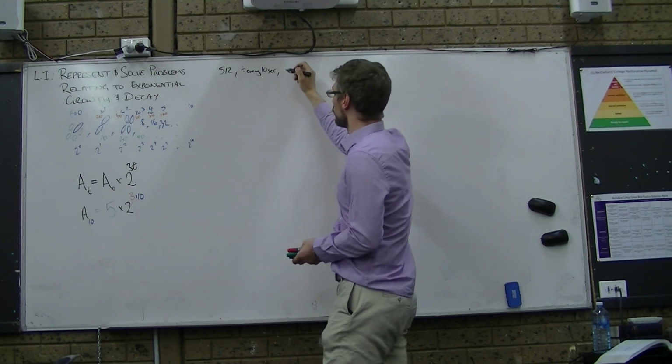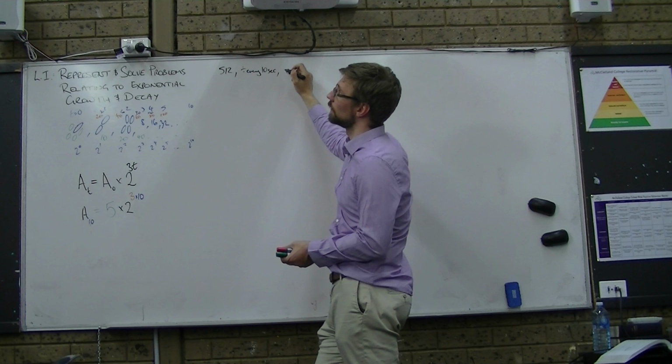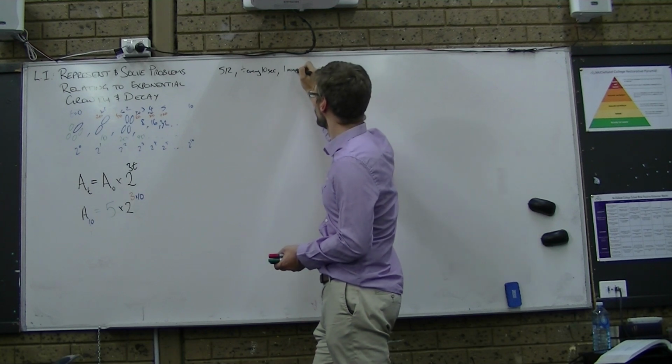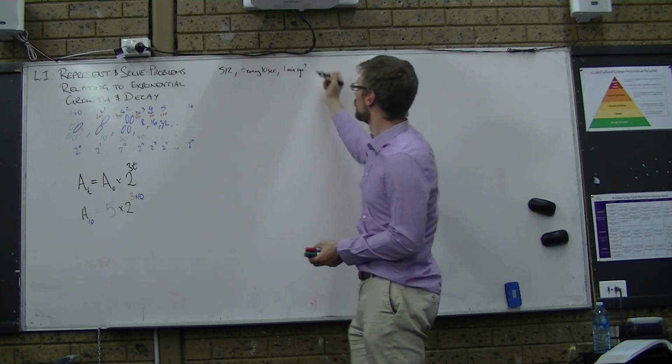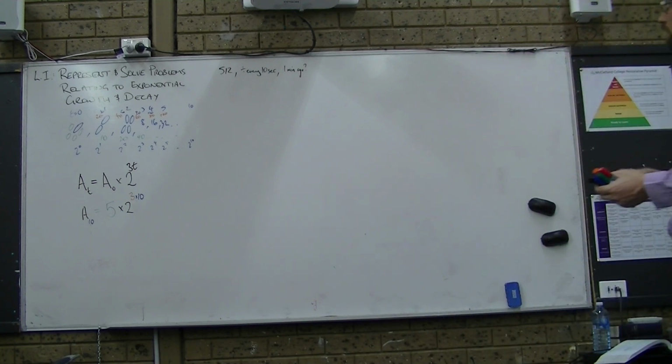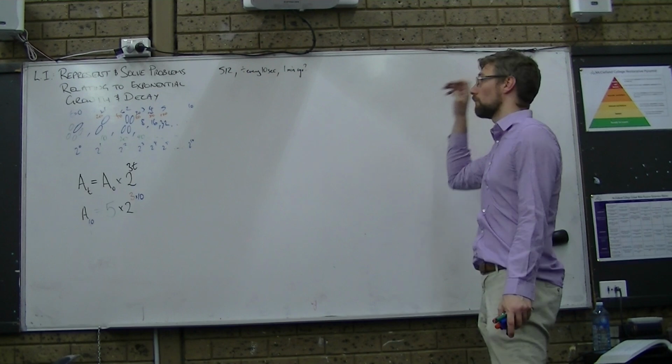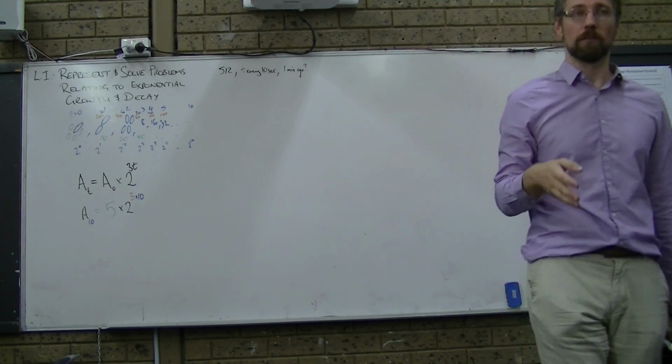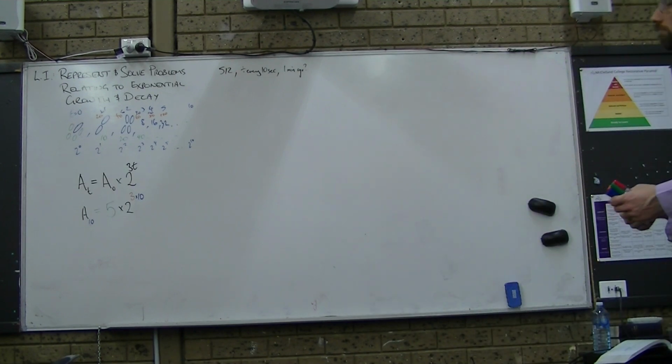How many were there, let's say, 1 minute ago? So I've got 512 of them, they divide every 10 seconds, and I need to know how many of them I had 1 minute ago. What might I do?